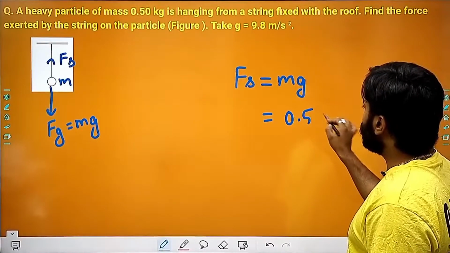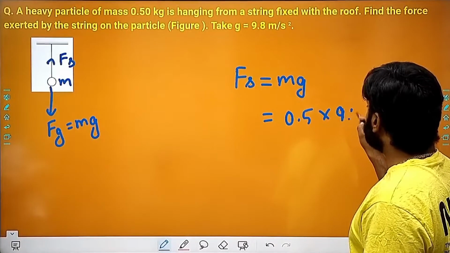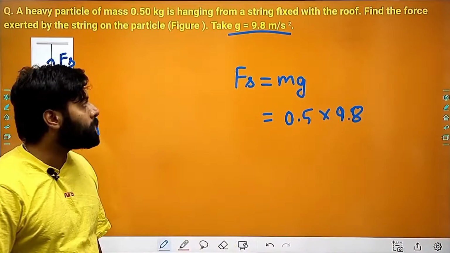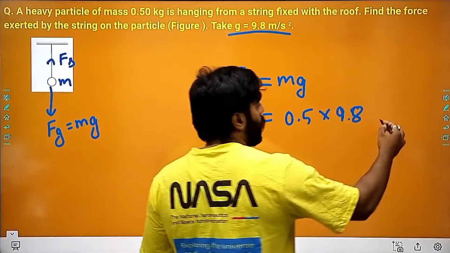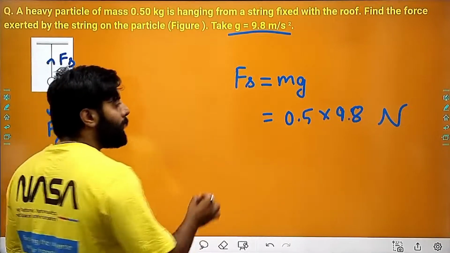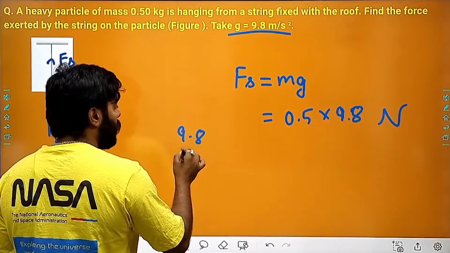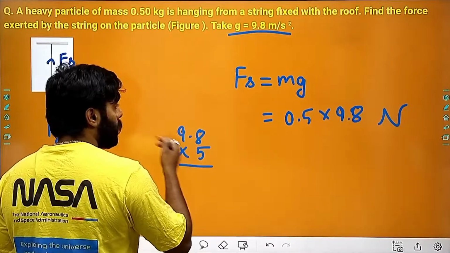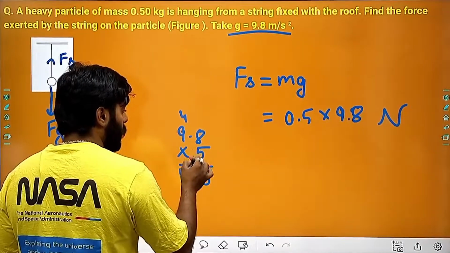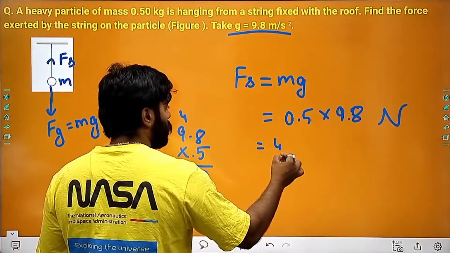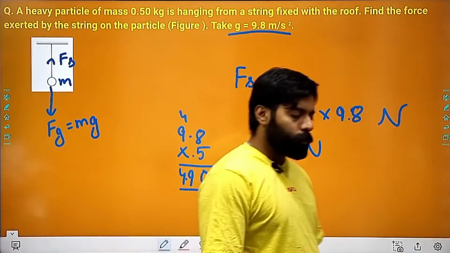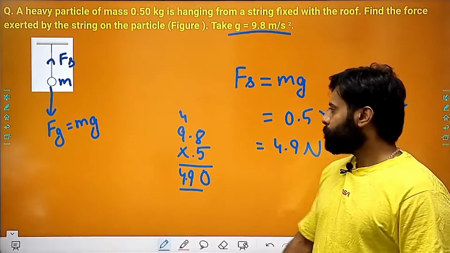This will give us 0.5 into, I can put this as 9.8, because this is given in the question that I have to substitute this as 9.8, and the unit of force is Newton. I can easily calculate this as 9.8 into 5, right? So 8 5s are 40, 9 5s are 45, 49, and you can substitute this, so it will be 4.9 Newton, right? This is the force which you can calculate. Let's move.